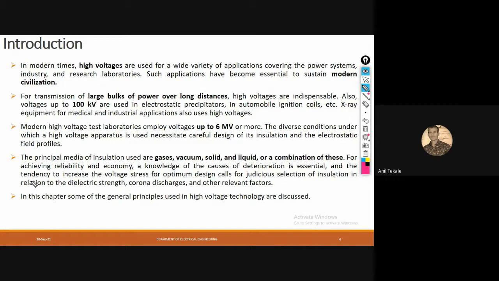Now, for the transmission of power from the generating station to the distribution point or customer end, whether we will transfer at high voltage or low voltage, this is the question.